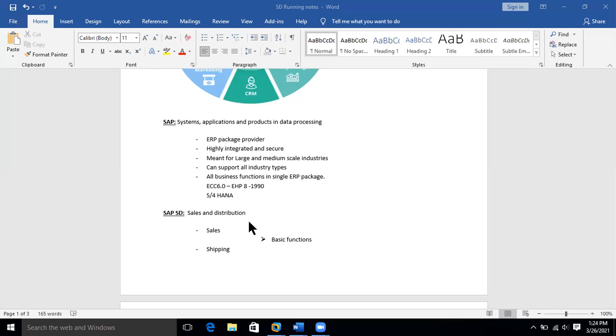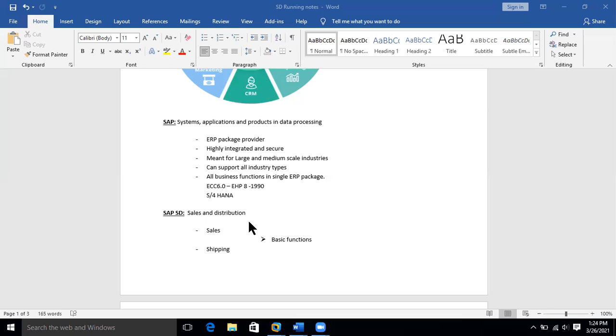When you create a sales order, without calculating the price and discounts, it just automatically determines them in the sales order. There is a basic function called pricing, which is very important in the sales and distribution module, that works in the backend to fetch your necessary pricing values into your sales order line item.